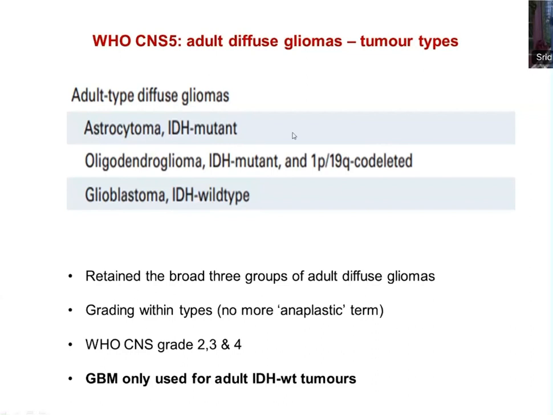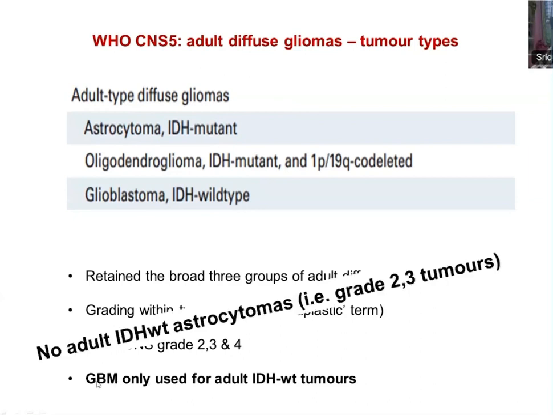Within the tumor, you have grade 2, 3, and 4. Oligodendroglioma is one group. Within the tumor group, you have grade 2 and 3. The glioblastoma is only one tumor, that is with grade 4. So you need to understand here, glioblastoma term is no more used for IDH mutant tumors. It should be called as astrocytoma IDH mutant tumor, followed by suffixing with the grade. So just to remind you, there is no adult IDH wild type astrocytoma that is grade 2 or grade 3 tumor. So when you call adult type IDH wild type tumor, it is classified as glioblastoma.